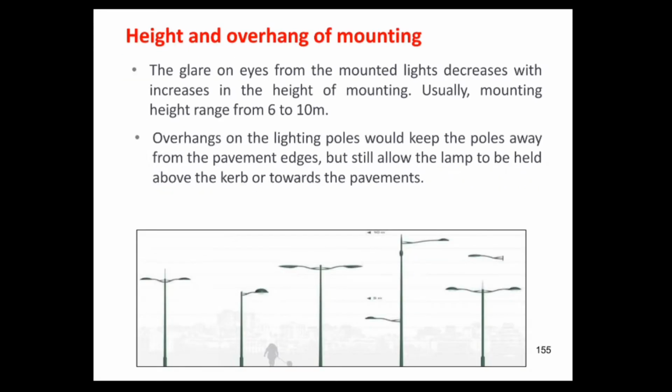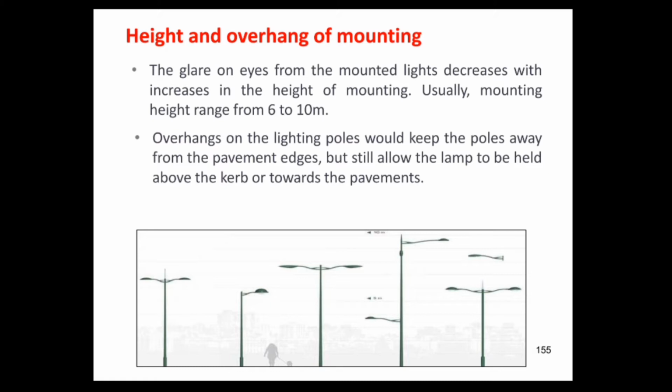Next is the height and the overhang of the mounting. Here the glare on the eyes from the mounted light causes difficulty for the users of the road if the lights are mounted at a low height. Hence, if the lights are mounted at a suitable height, with the increase in the height, the glare decreases. Usually the mounting height range is from 6 to 10 meters,